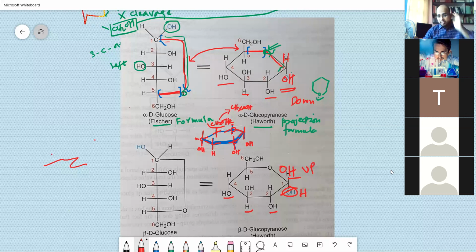Okay, so this is beta and this is alpha. In the book it is given as wrong. Okay, so oxygen is there, the same numbering is there. Anything you do, you put OH at the top, you call it as beta D glucose in the higher structure, and OH at the bottom you call it as the alpha D glucose structure. Remember, this is equivalent to the chair form structure like this.